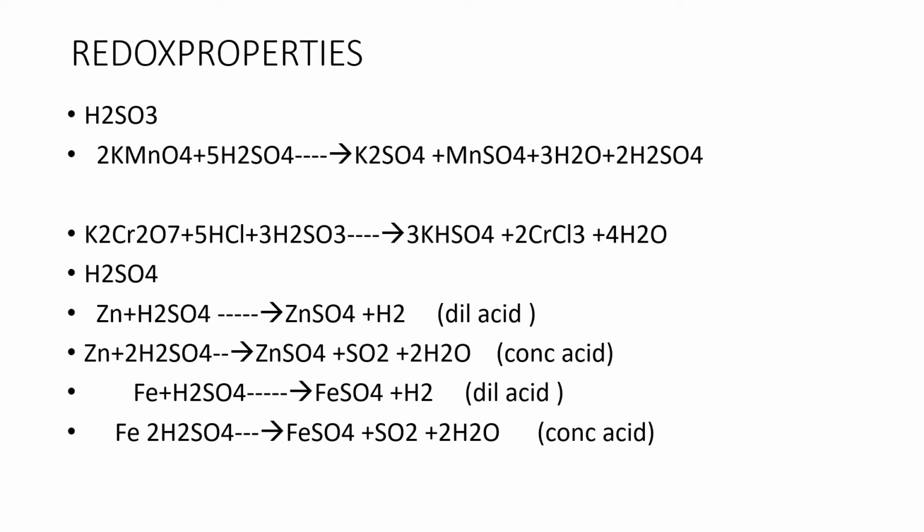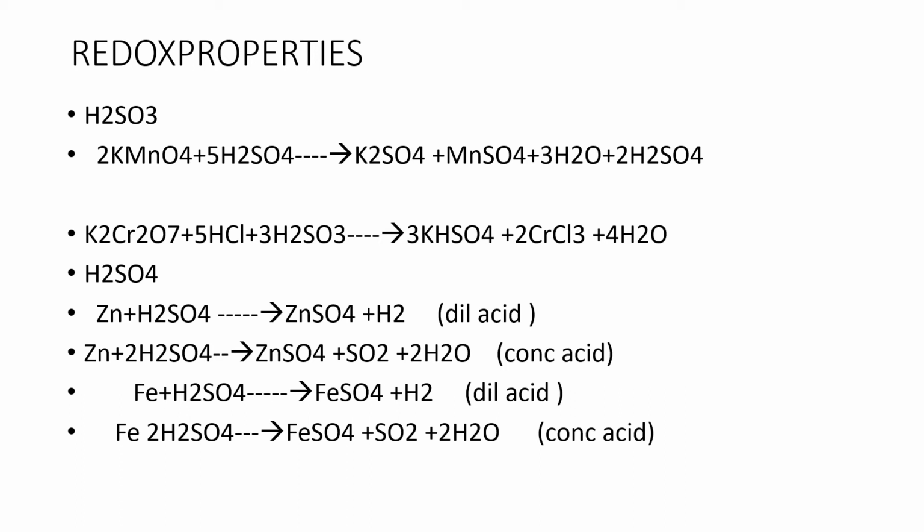Means chromium +6 to +3 is reduced, and sulfite ion changed to sulfate ion. Again here sulfurous acid undergoes oxidation, serving as a reducing agent. Potassium dichromate undergoes reduction, serving as an oxidizing agent. This is the reducing property, the redox property of H2SO3.